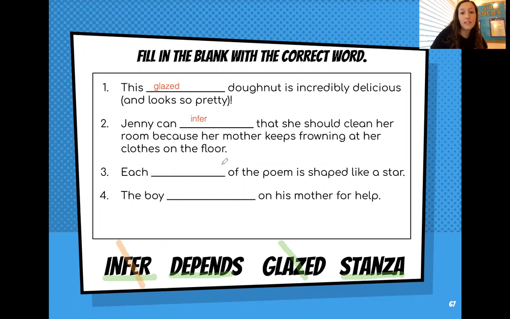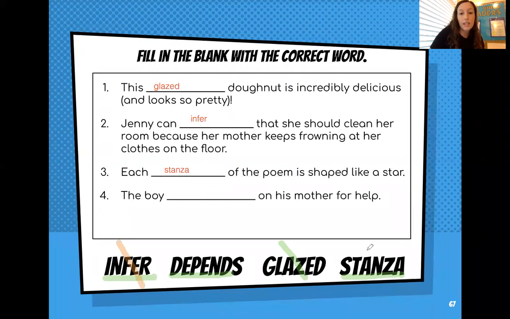Each depends of the poem is shaped like a star. Each based on or important to of the poem is shaped like a star. That doesn't make sense. Let's try stanza. Each stanza of the poem is shaped like a star. That makes sense because I know stanzas are found in poems, and I know stanza is a group of lines in poems. So this makes sense if we're talking about the shape of the stanzas in the poem. So our best answer for number 3 is stanza.